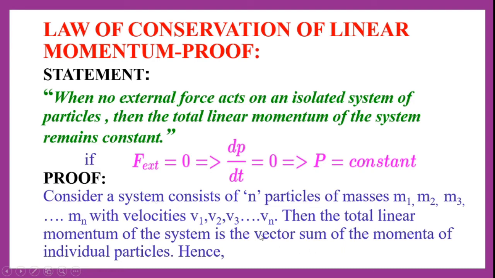Then the total linear momentum of the system, as we know, is the vector sum of the momenta of individual particles. That means if we want to calculate the total linear momentum of the system, we have to sum up all the individual linear momenta of all the particles that are there in the system.